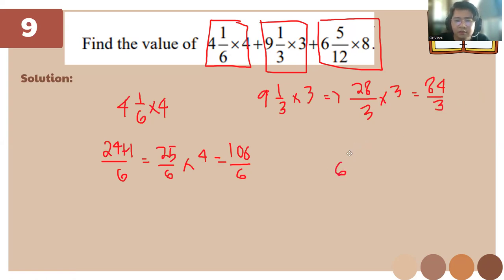So we have 6, 5, 12 times 8. Then this is gonna be 72 rather. 77 over 12 times 8. So 77 times 8 is 616.